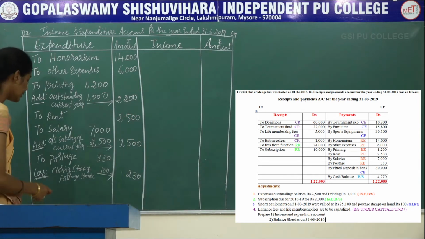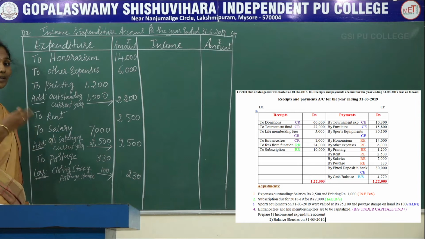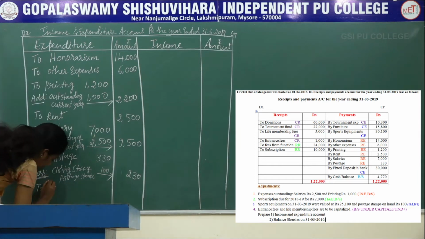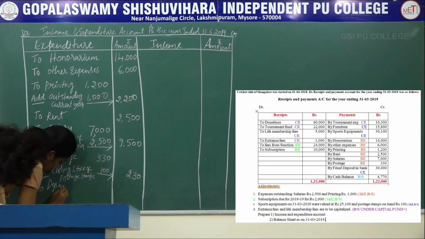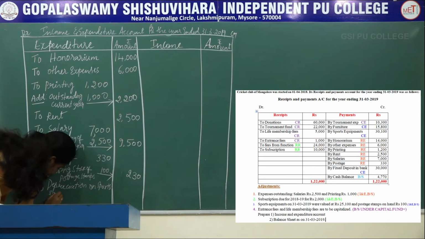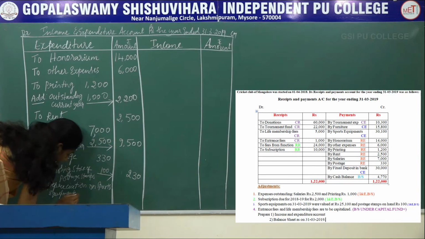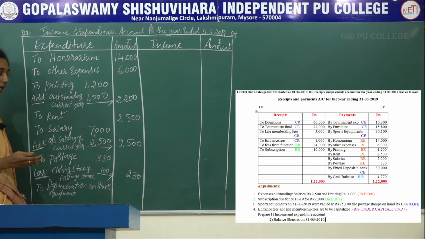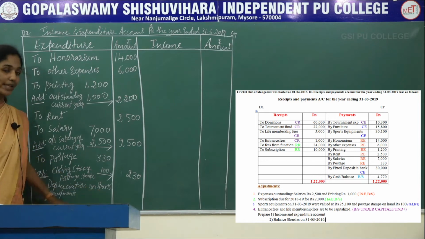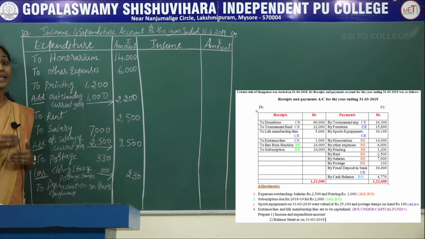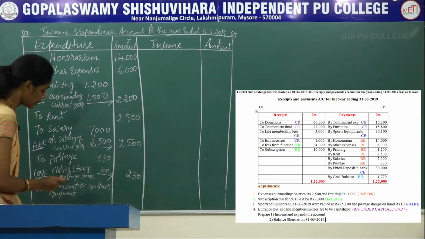So here there is a depreciation for sports equipment. So it is recorded on the debit side of the income and expenditure account. Write it as to depreciation on sports equipments. So here in order to find out the actual amount of depreciation, first you should compare the value of sports equipment which are given in the payment side with the balance given in the adjustment.